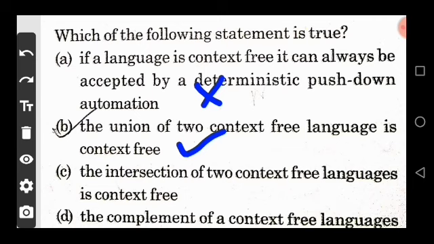Now move on to option C. The intersection of two CFLs is CFL. No, because context free language is not closed under intersection. And option D is also false. So here the correct answer is B.